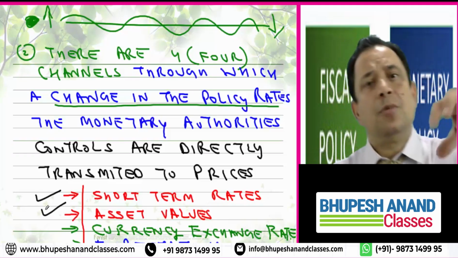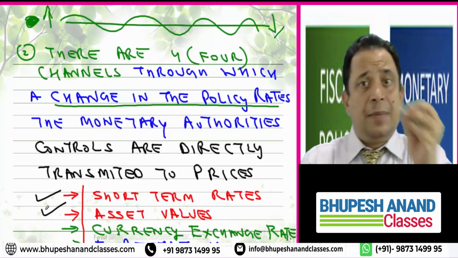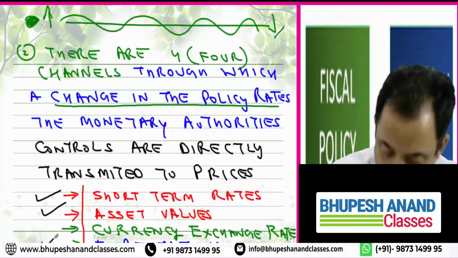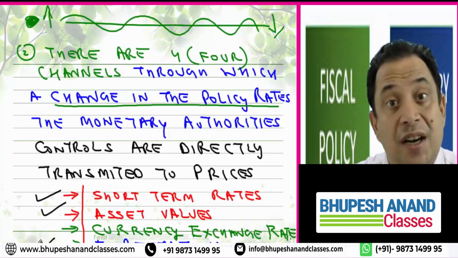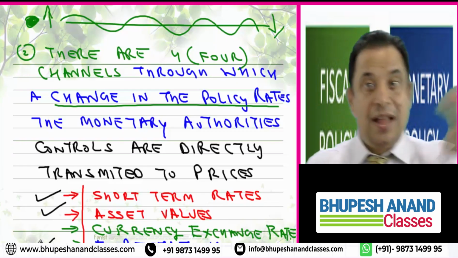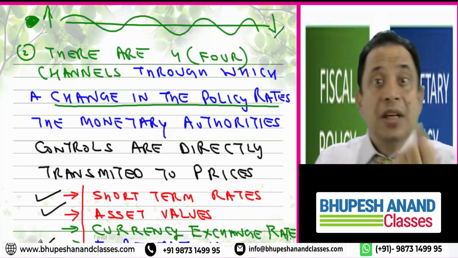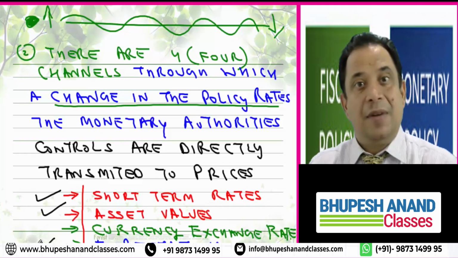So I am assuming that if the central bank increases the repo rate, ultimately the asset prices will come down, ultimately the current expectations will come down, and ultimately the current exchange rate of the domestic currency will appreciate, and the currency exchange rate will improve, imports will become cheaper, GDP will come down, and at last inflation will come down.